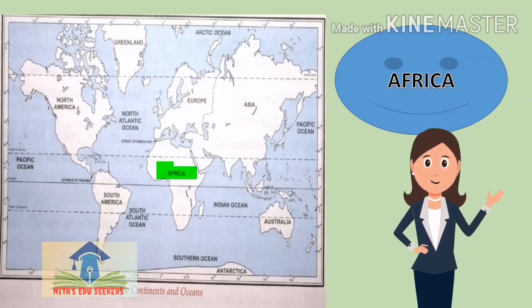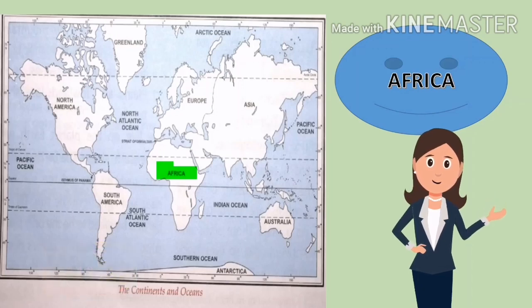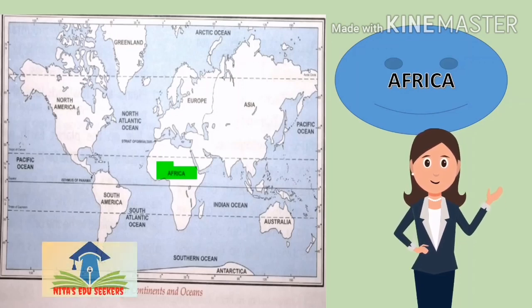Because most parts of Africa were unknown to the world till the beginning of the 19th century. Till the 19th century many of its areas were unfamiliar to the whole world. So we call it the Dark Continent.